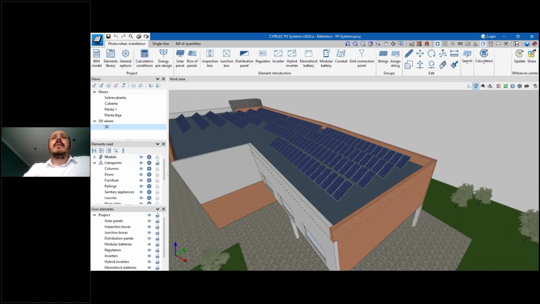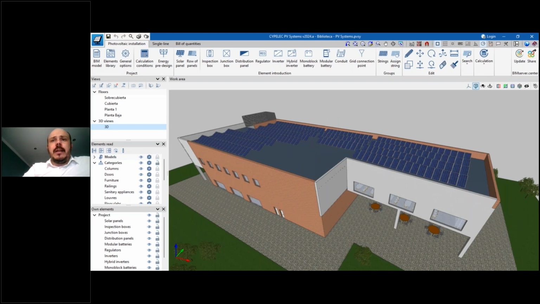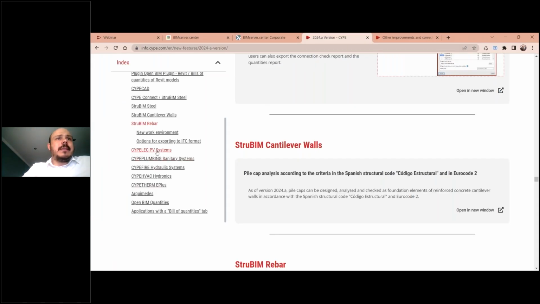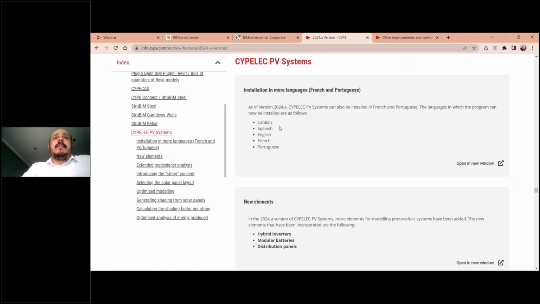Okay. As I said before, I will not show all the features here. Let me just list them, because CYPELEC PV Systems has this huge list of new features. The first thing, it's now available in different languages, so also in English, French, Portuguese, Spanish, and Catalan.